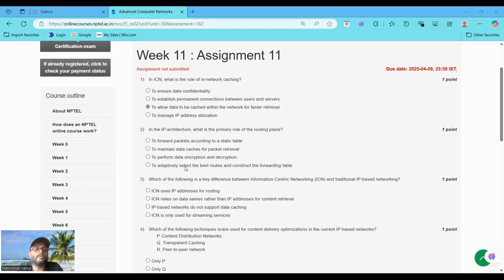Now moving to question number 2. In the IP architecture, what is the primary role of the routing plane? Asking about the primary role. The primary role is to adaptively select the best routes and construct the forwarding table. So option D. In IP architecture, the routing plane, also called the control plane, is responsible for determining the path that packets should take through the networks. It builds and maintains the routing table, which the forwarding plane, that is the data plane, uses to forward packets.